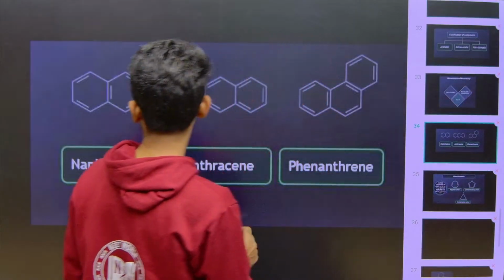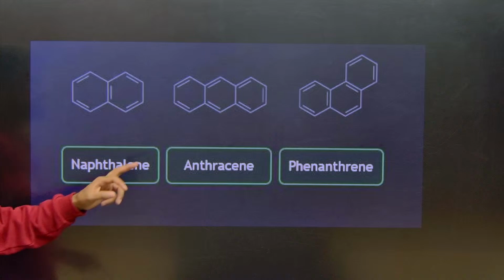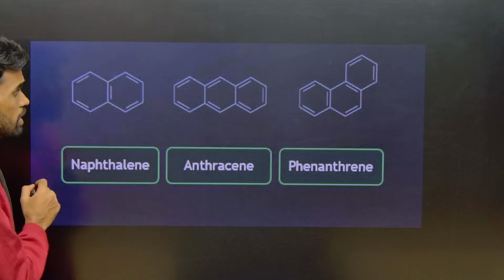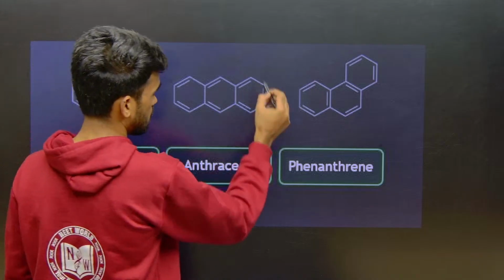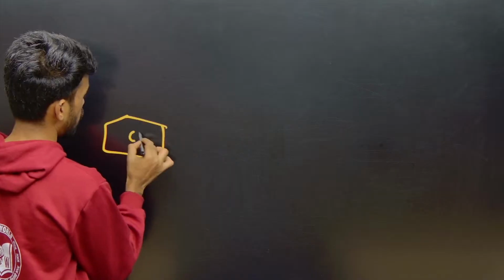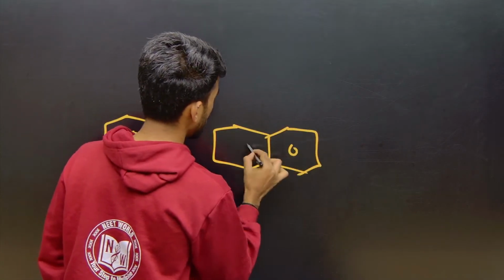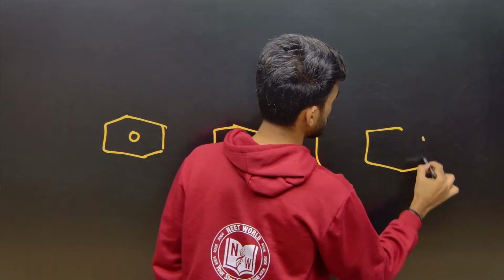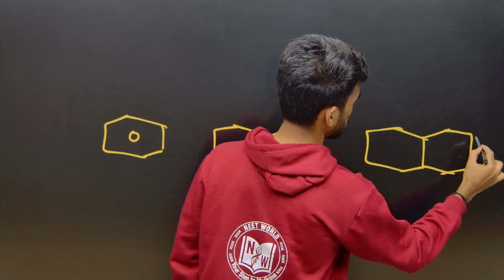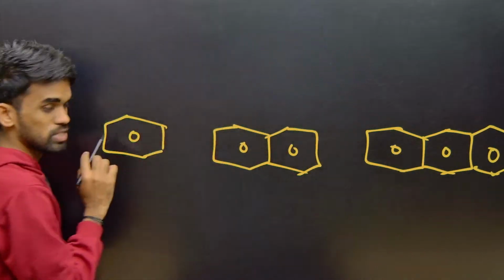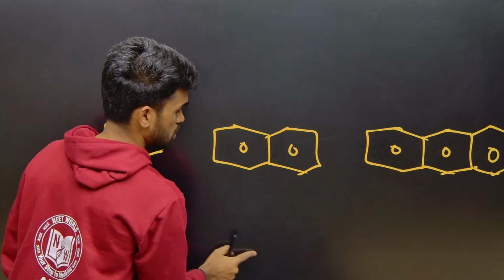So these are what? We have naphthalene, anthracene and phenanthrene. All these three are aromatic. If I consider a single ring, I already discussed this, I have a single aromatic ring, then 2 aromatic rings, and next 3, I am taking anthracene. This is benzene, naphthalene, anthracene. So condensed benzene rings are there here.